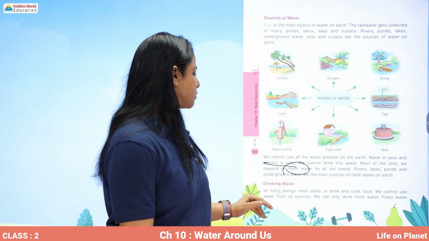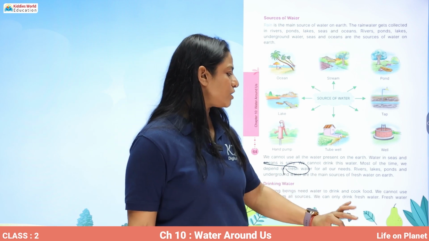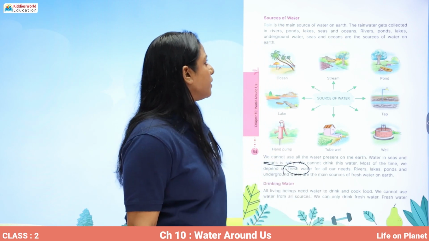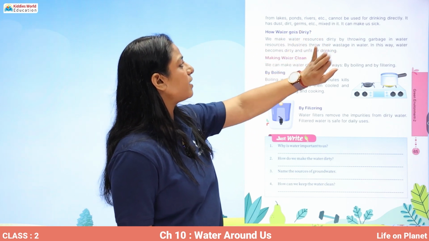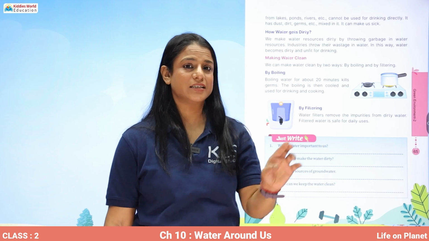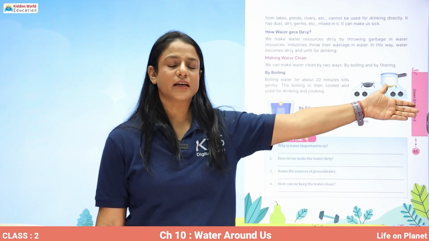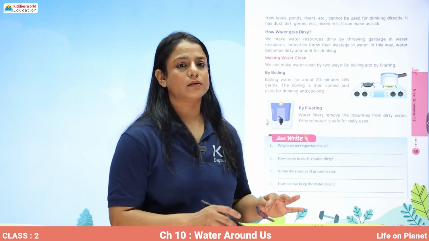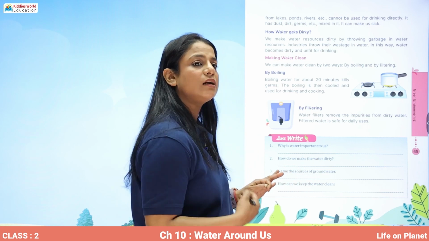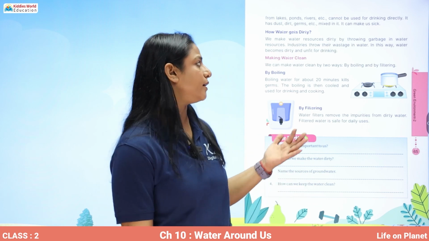We cannot use water from all the sources. We can only drink fresh water. Fresh water from lakes, ponds, rivers, etc. cannot be used for drinking directly. This is for human beings. Animals can drink it directly, but for human beings, we cannot drink the water present in lakes, ponds, rivers, etc. directly. We need to filter it.